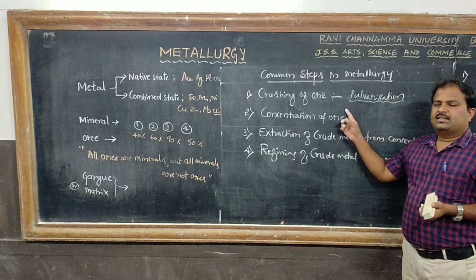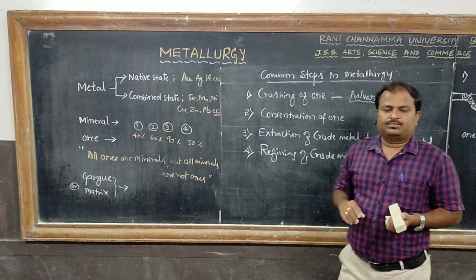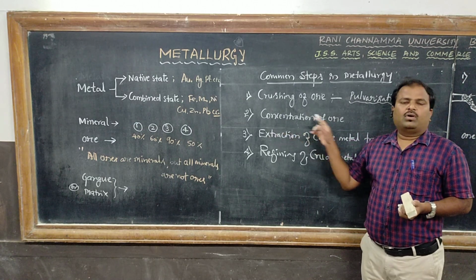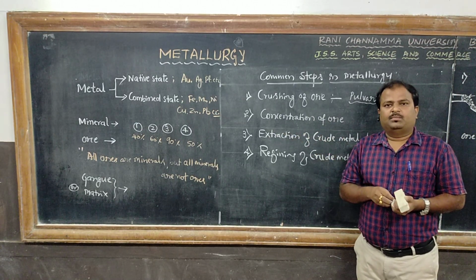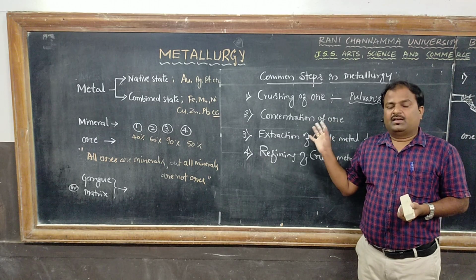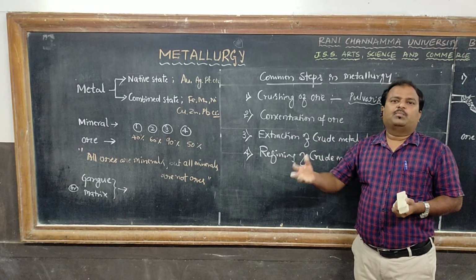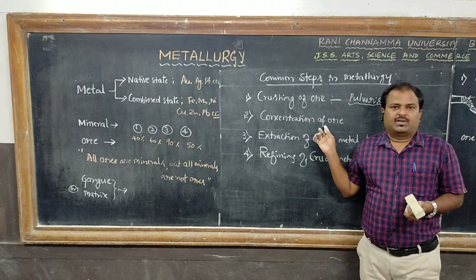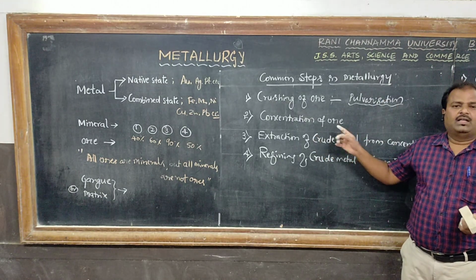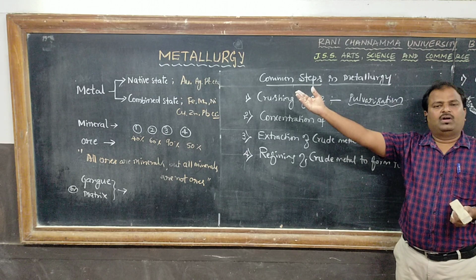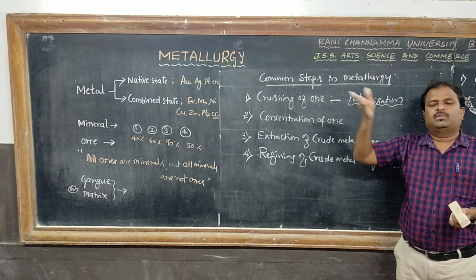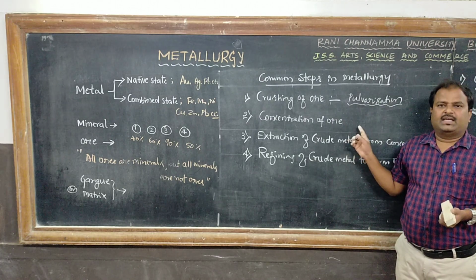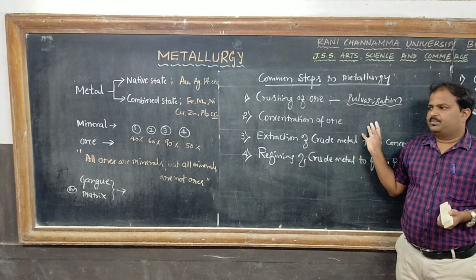So next is concentration of ore. Here, the removal of unwanted materials, nothing but impurities or gangue particles, from ore particles. That is the main principle. Concentration of ore is the removal or separation of gangue particles, impurities from the ore particles. This is also called ore dressing or ore beneficiation.